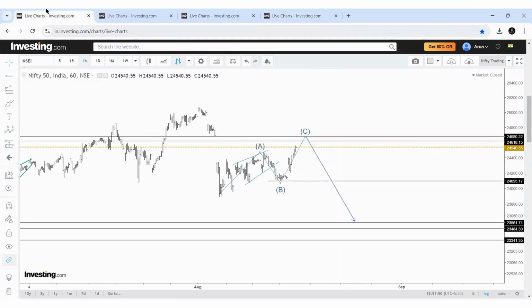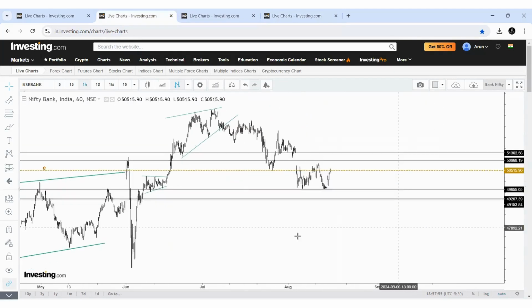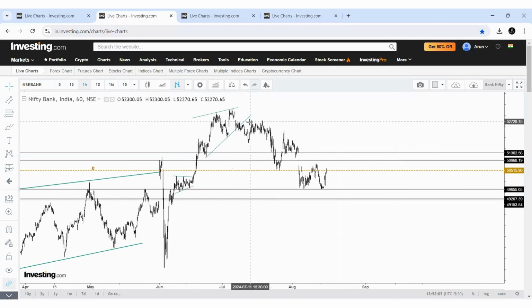Okay. Now coming to the Bank Nifty. See, in Bank Nifty, when the price was trading here, I said that this cannot be wave 4 now because the price is declining from a big ending pattern. See, there will be ending patterns in each wave, I understand. But this kind of ending pattern will come at the end of only wave 5. That's why I said Bank Nifty may come lower. So this cannot be wave 4 now, and it can be a wave 2.